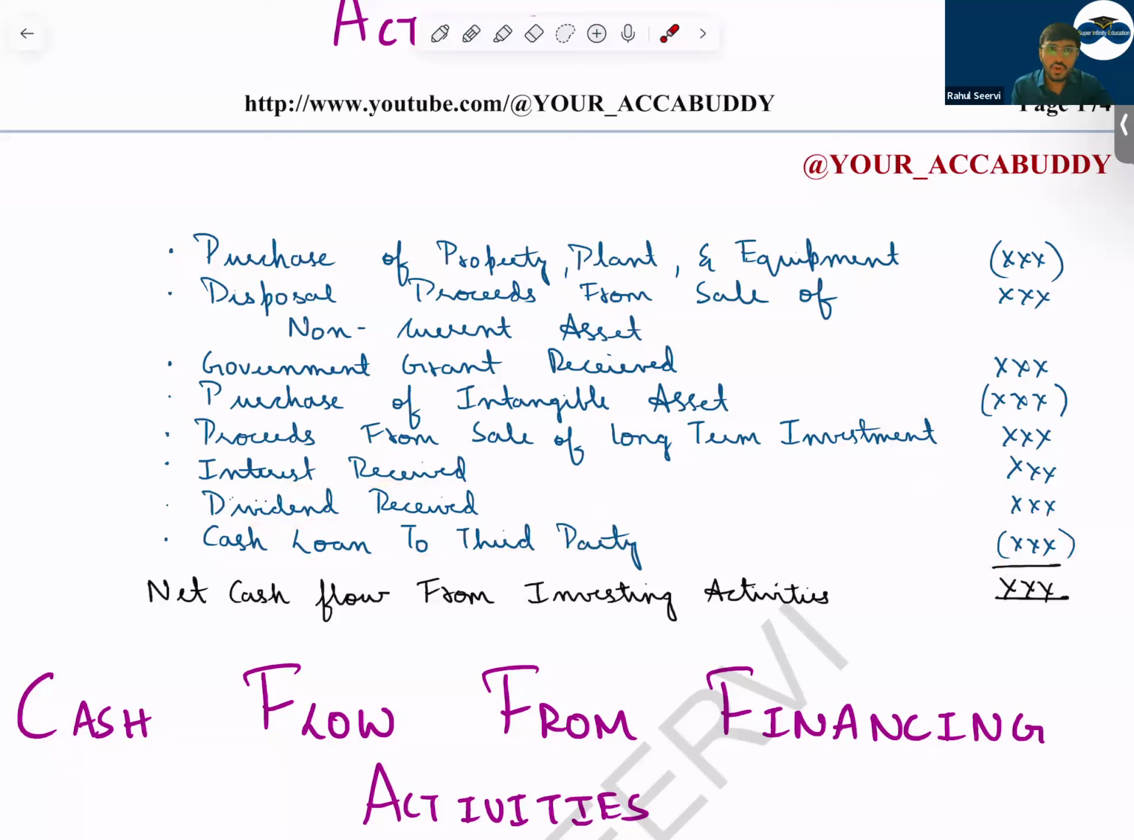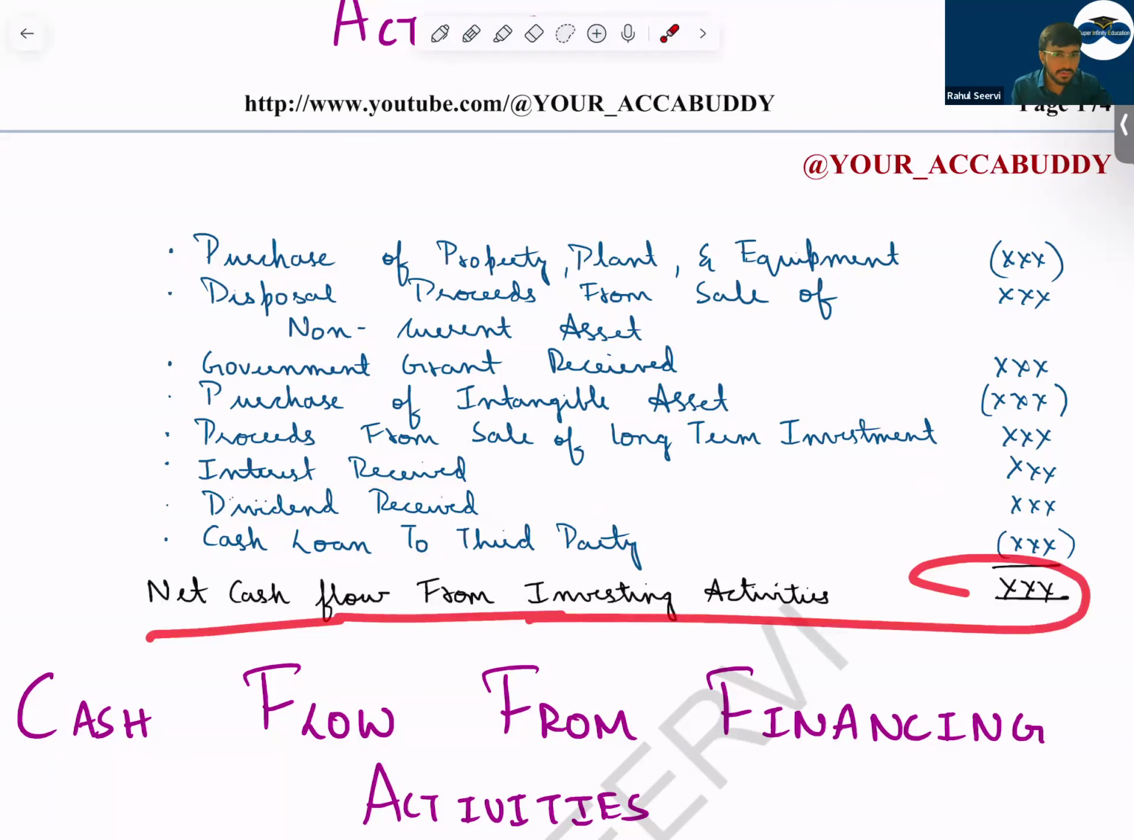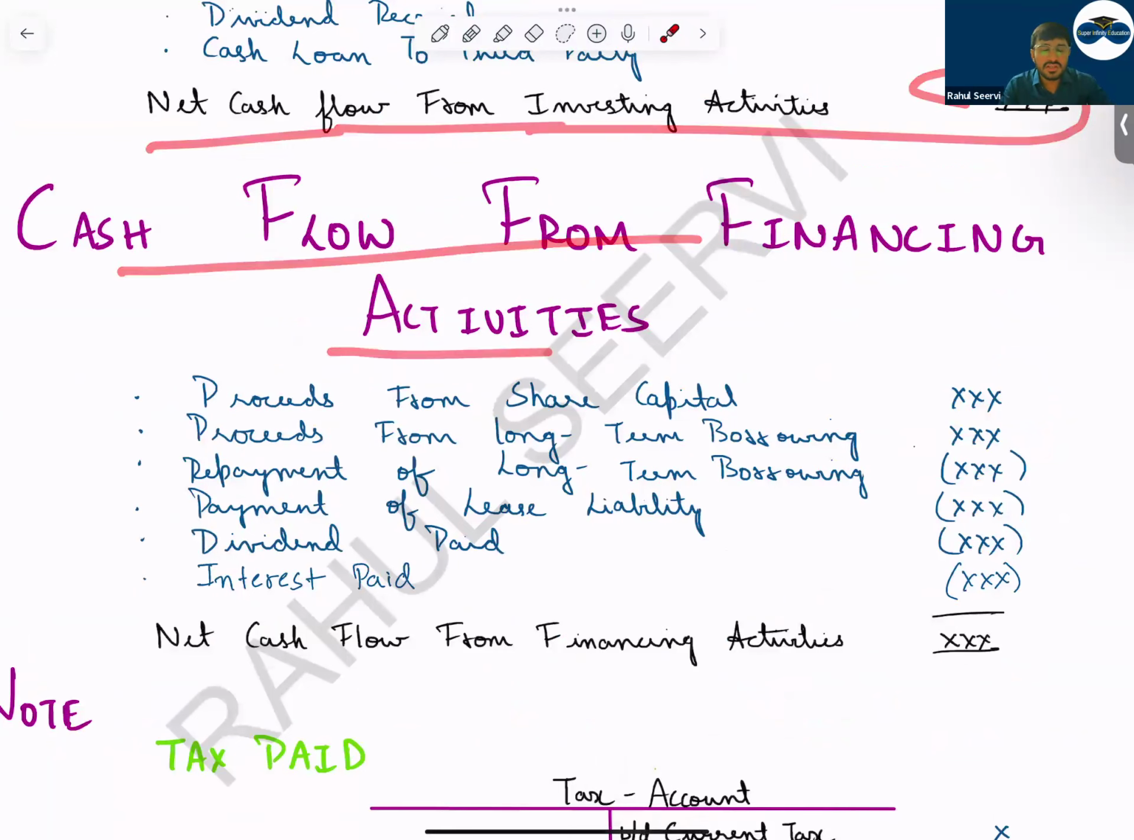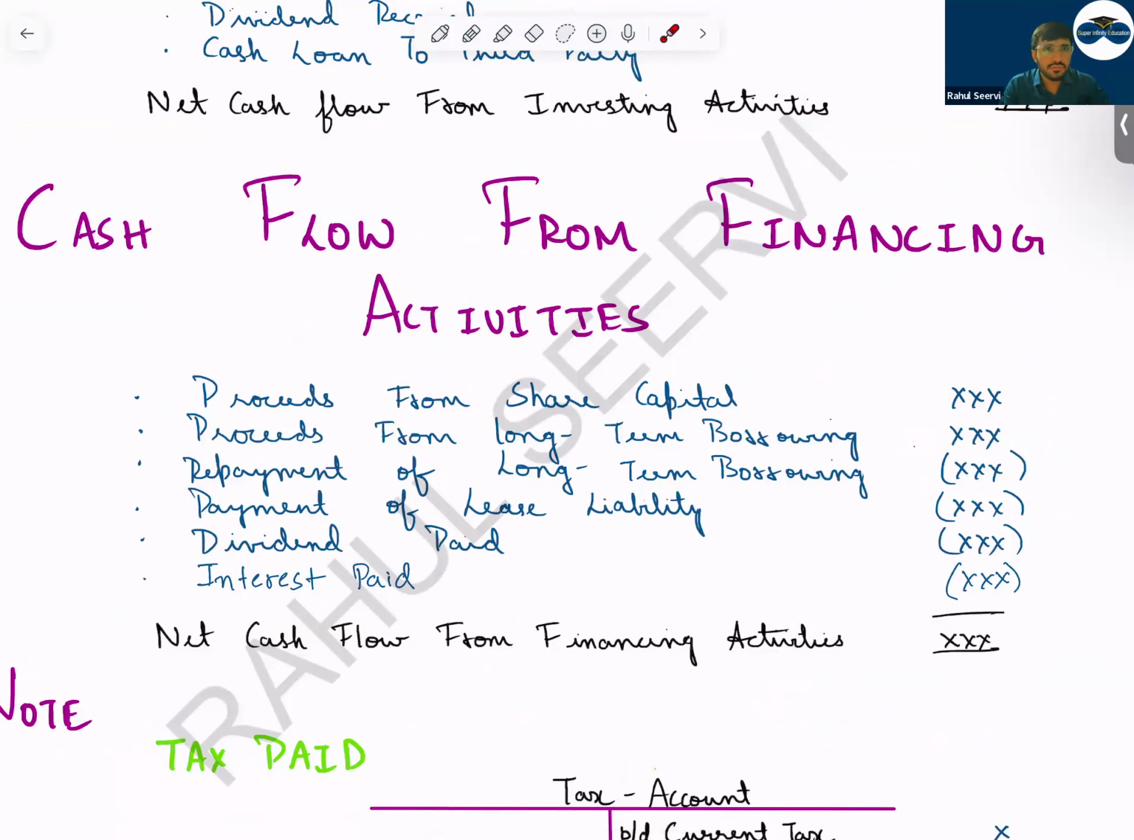You will reduce it, and it's not your main business. Understand that. Net cash flow from investing activity will get. Then you have cash flow from financing activity. Sir, in financing activity means how much is the fund we have raised, how much is the repayment of loan, etc. So proceeds from share capital during the year.